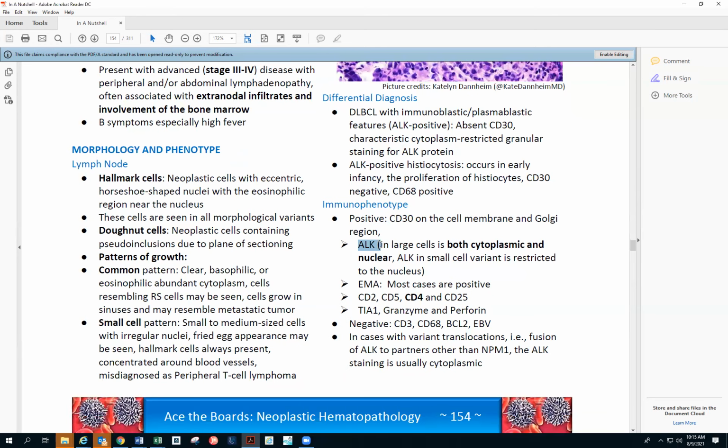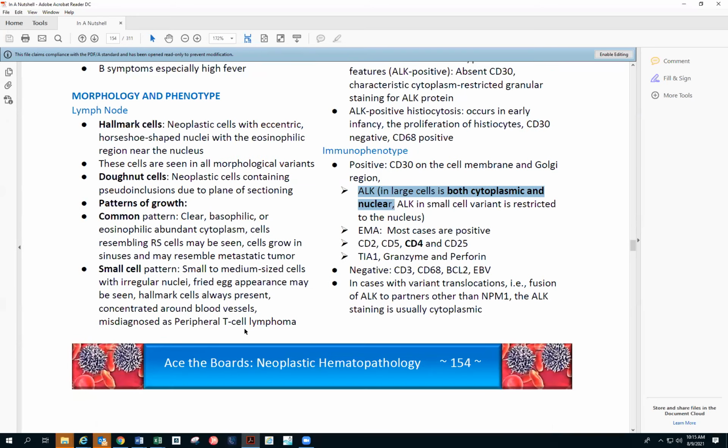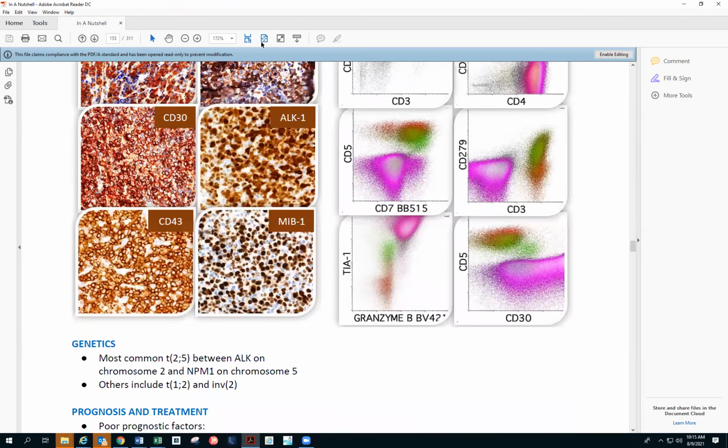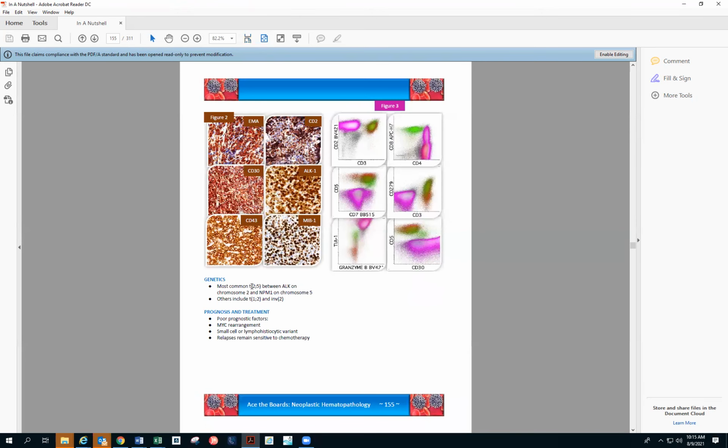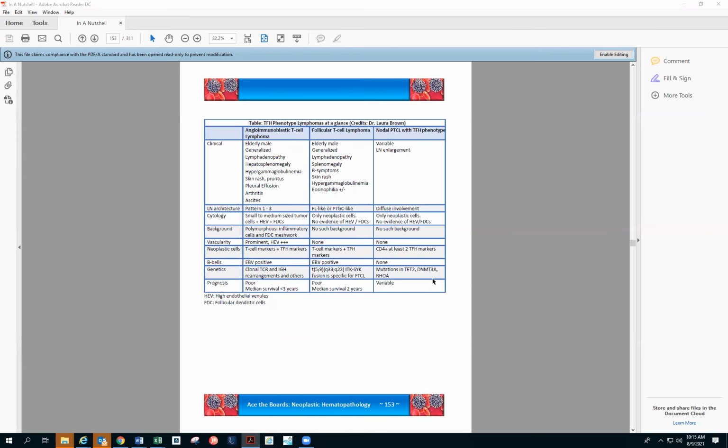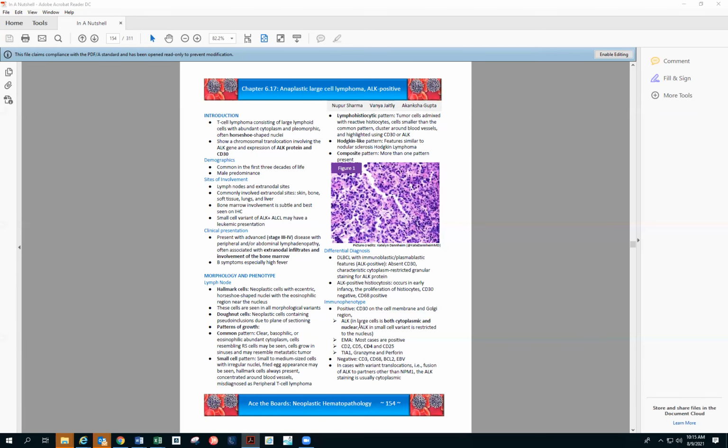Basically ALK will be both cytoplasmic and nuclear, and this is important where we have shown the 2;5 translocation. That's the one that will have both cytoplasmic and nuclear staining. That is more often associated with ALK staining. That's something that they ask in the exams too.